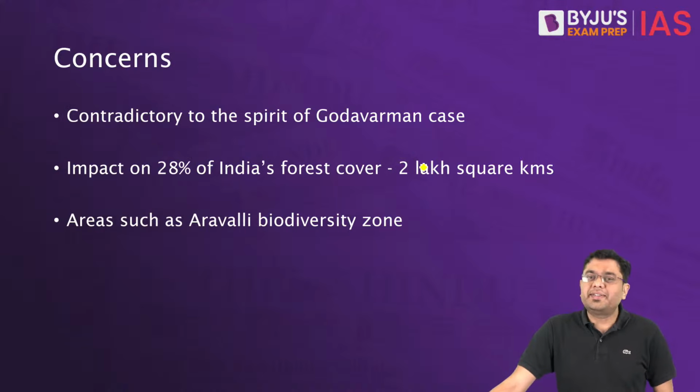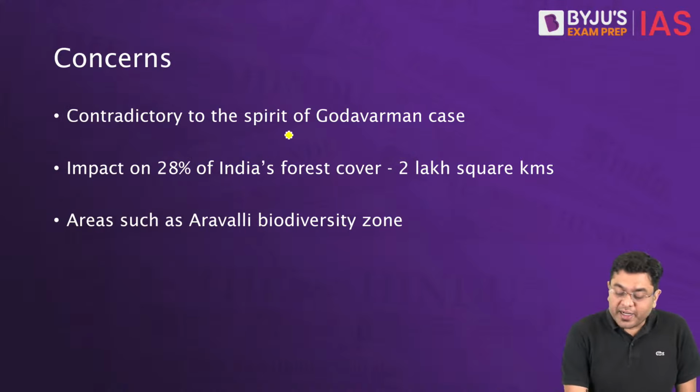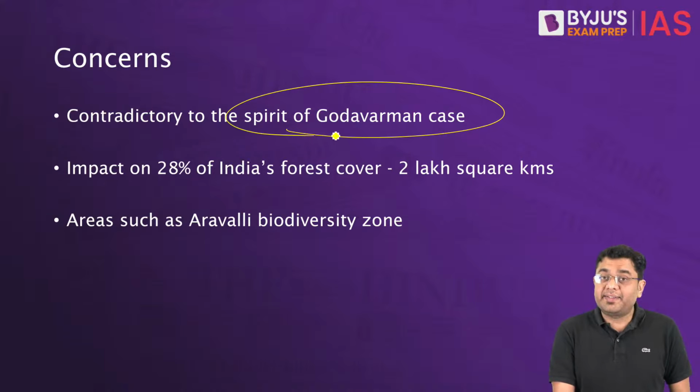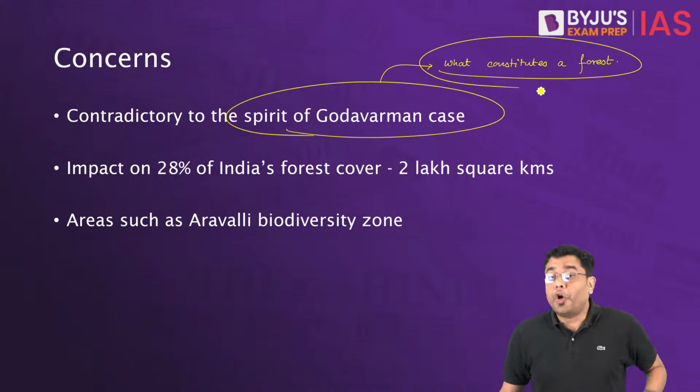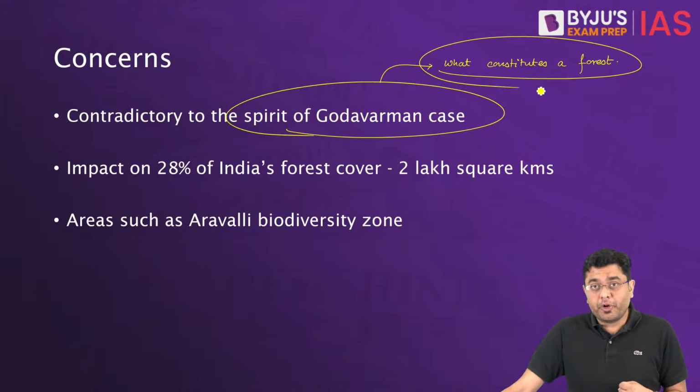So what are the various concerns that have been indicated? Let us analyze that. It is contradictory to the spirit of the Godavarman case, and here in terms of what constitutes a forest. What eventually does constitute a forest?